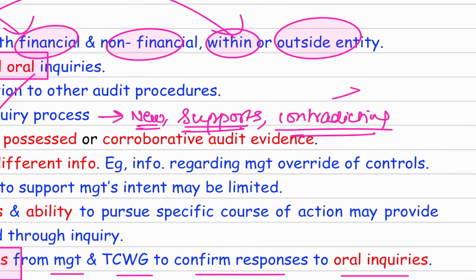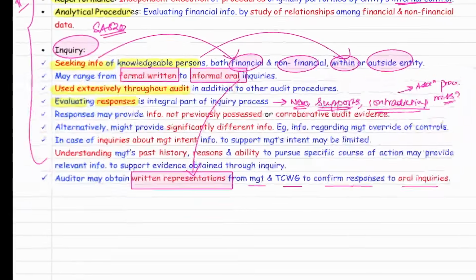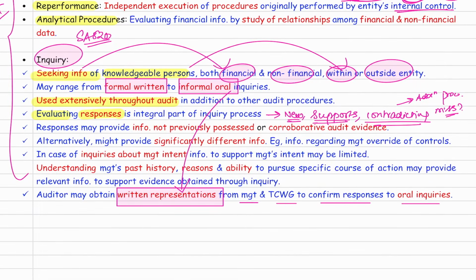If you get contradicting information, you need to do additional procedures to see whether any misstatement exists. So this is what is written here. Responses to inquiry can provide information not previously possessed, that is new information. They can provide corroborative evidence, something which is supporting, or they can provide something which is significantly different, that is contradicting information, like management override of control. What is management override of control? That is any type of fraud.